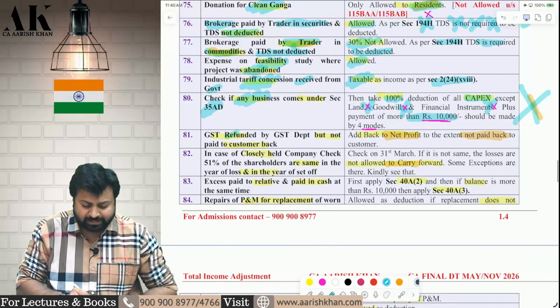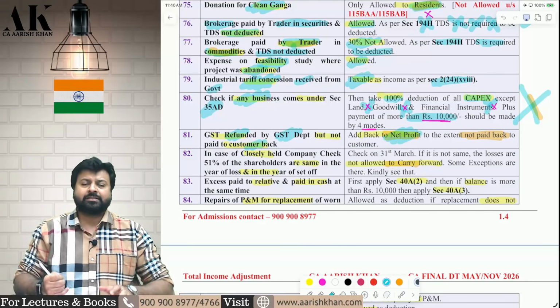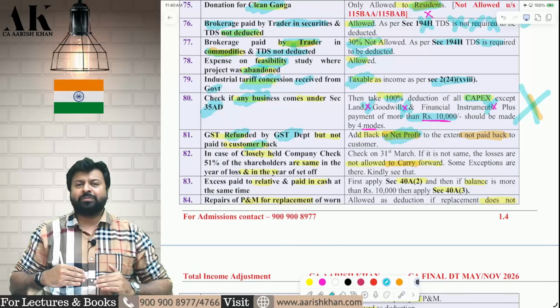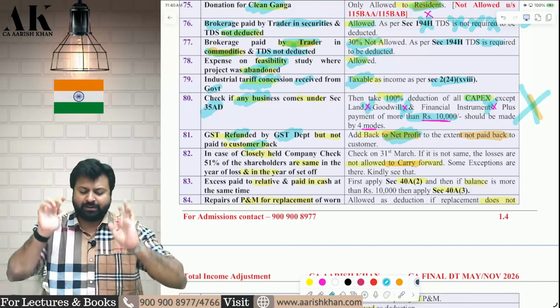Next, the GST department has refunded GST, but you have not paid back to the customer. So, to the extent it is not paid back to the customer, add to the profit and pay tax. The department has refunded 10 lakh rupees. You have given back to the customer 6 lakh rupees. 4 lakh you have not given back, 4 lakh deemed income.